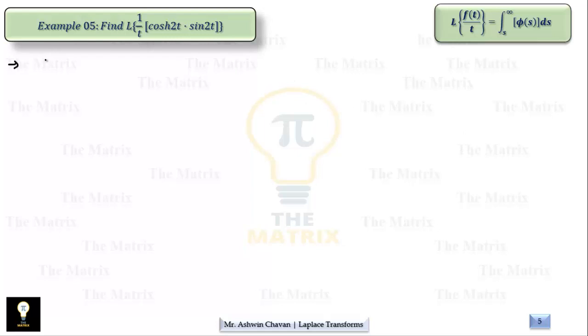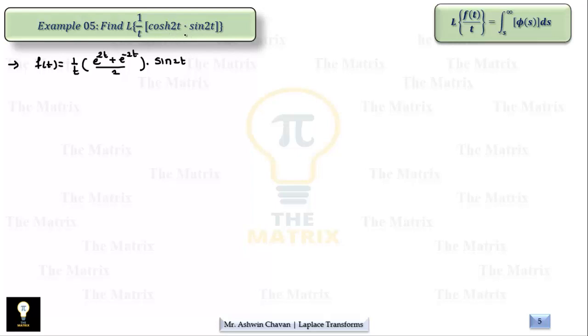This is the combination of two properties. So here, if we write the given function this way, 1 by t, hyperbolic cos 2t is nothing but e raised to 2t plus e raised to minus 2t upon 2, and sin 2t. Why is this so? Because we don't have any formula for sin a and cos hb.